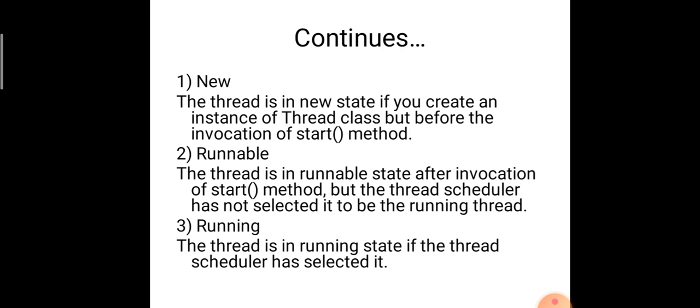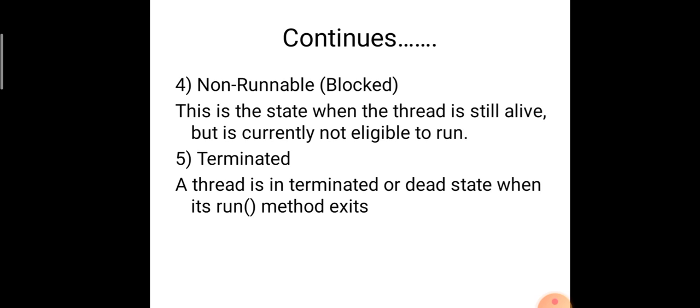That is, the thread is in the runnable state after invocation of the start method, but the thread scheduler has not selected it to be the running thread. From runnable to running, only the thread scheduler selects a particular thread. Before that, the thread must wait in the runnable state. Running means the thread is in the running state. That is, it executes the statements in the void run method, which happens when the thread scheduler has selected it.